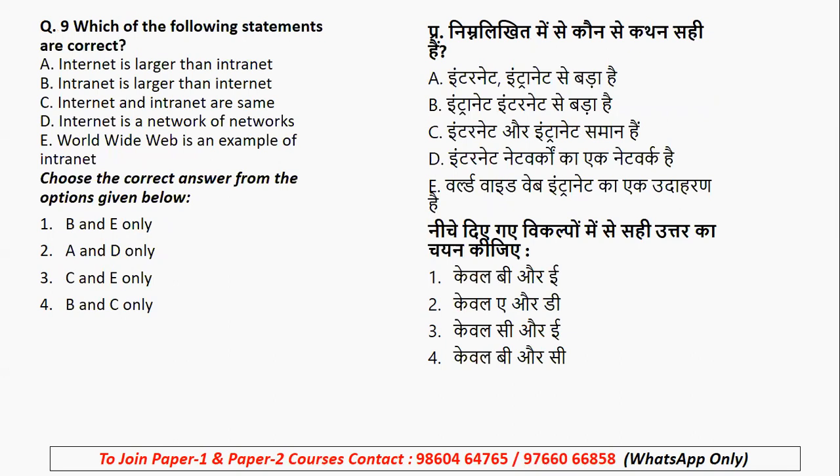Now, question number 9, they have given you the statements and they want you to choose the correct statements. So let's see what the statements are. Internet is larger than intranet. Intranet is larger than internet. Internet and intranet are same. Internet is a network of networks. World Wide Web is an example of intranet. So they have given the concept of intranet and extranet. If you remember, we have done that.